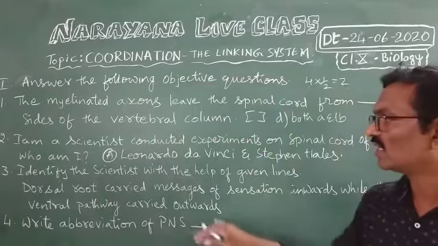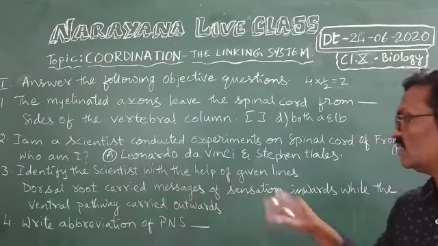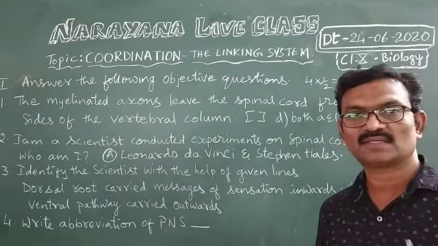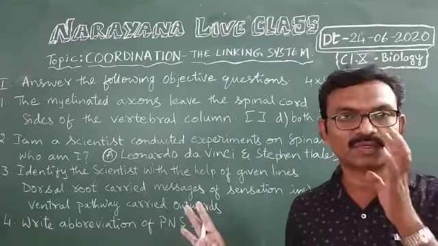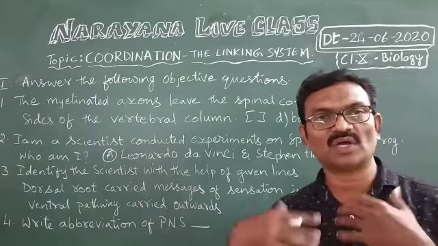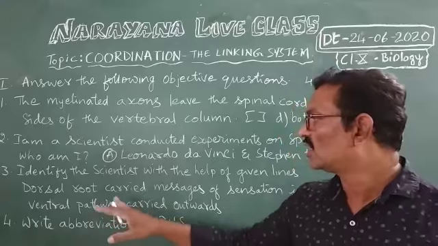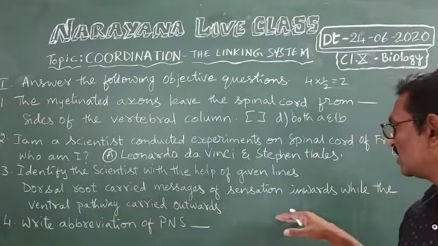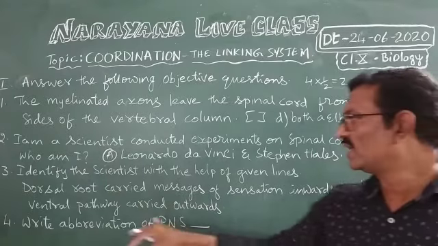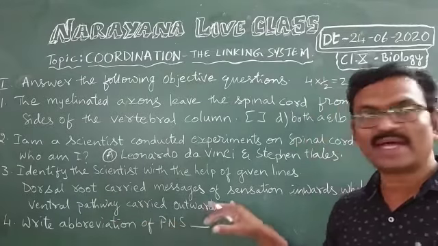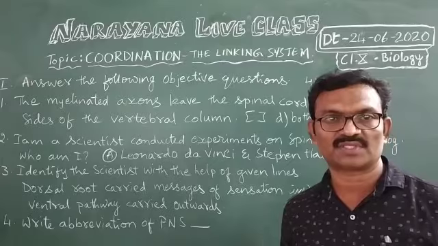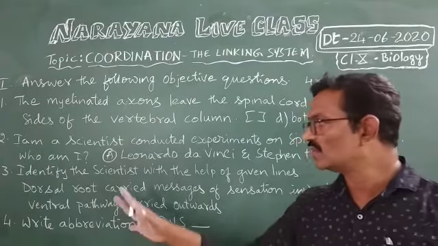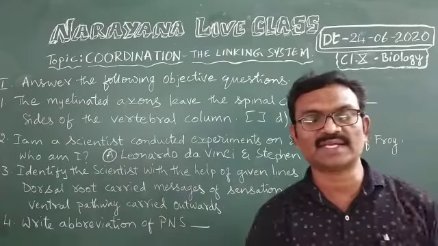And the third question, identify the scientist with the help of given lines. By reading those lines, you have to identify the scientist. Dorsal root carried messages of sensation inwards, while the ventral pathway carried the messages outwards. This is the statement given by scientists.